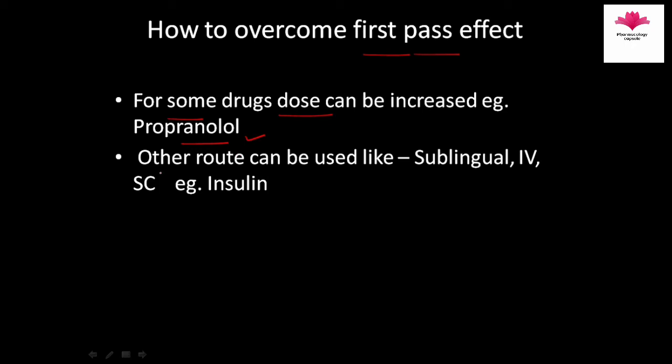For some drugs which are extensively metabolized, other routes can be used, like sublingual, which is used in nitrates, and nitrates are used as anti-anginal drugs. We use these drugs in angina. So for nitrates, the sublingual route is preferred. IV route can be used, or subcutaneous route can be used, for example in insulin.